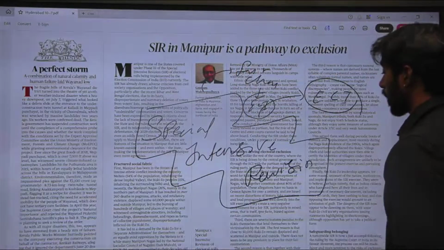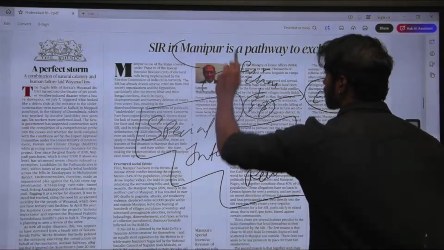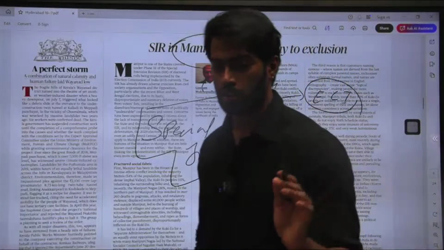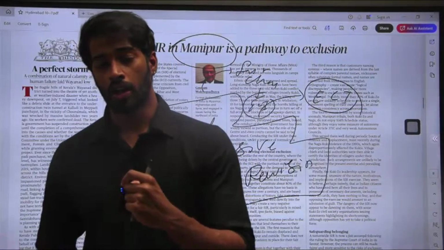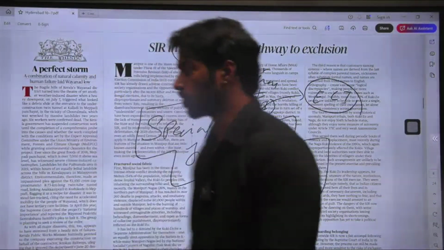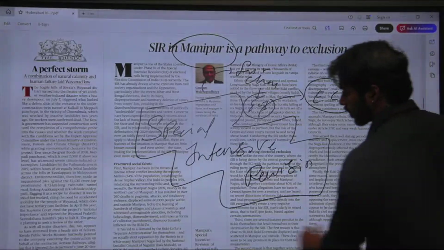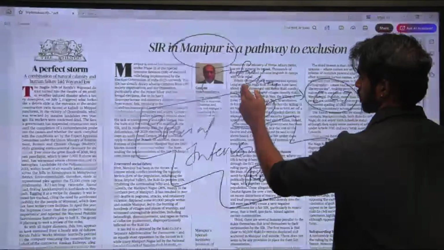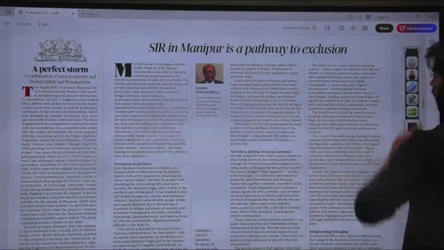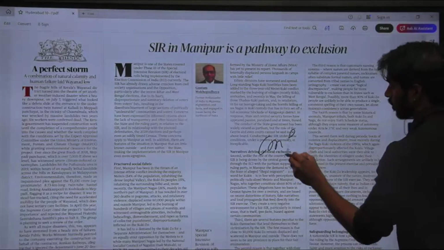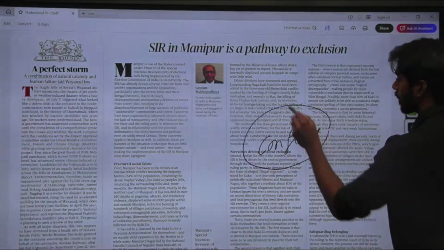So now, why is the author talking about Manipur specifically? The editorial is talking about how Manipur is affected too much. We know that there is a high amount of controversy and conflict in the area of Manipur.